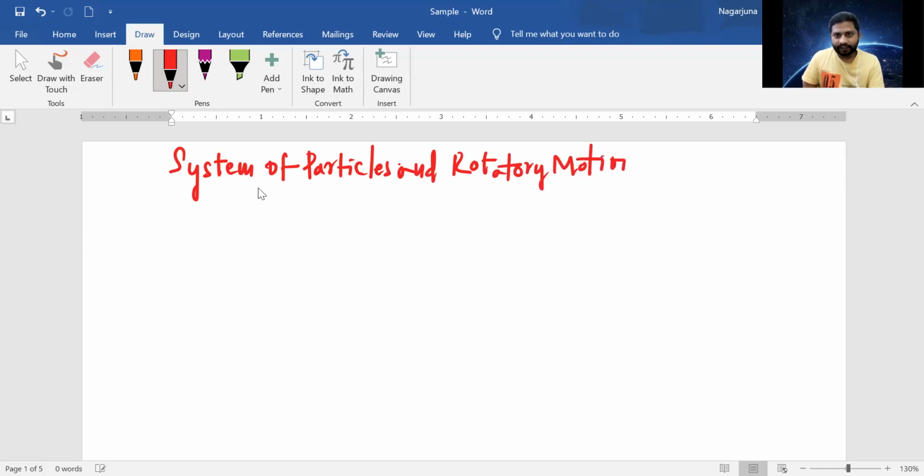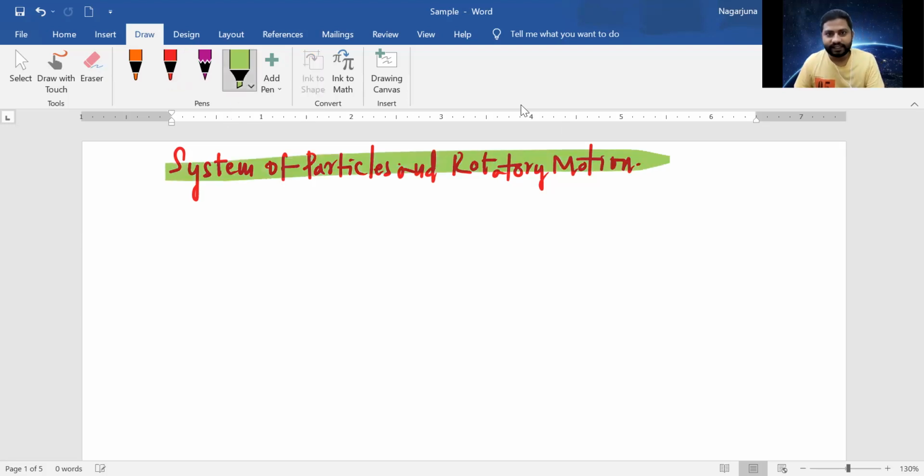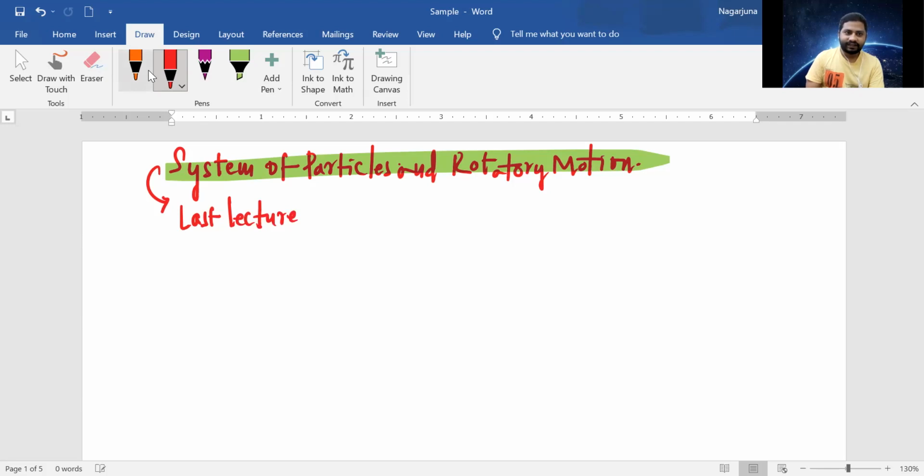System of particles and rotatory motion is the current chapter we are discussing, and this is the last lecture, my dear students. This last lecture is based on rolling motion. So what we are going to learn is rolling motion.